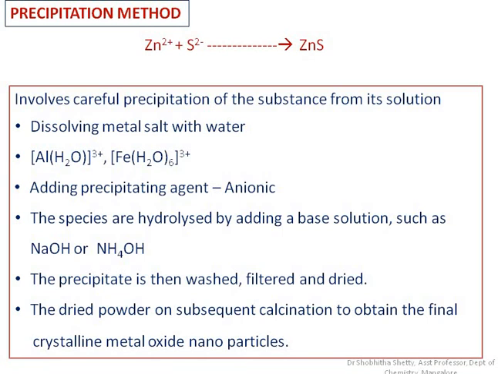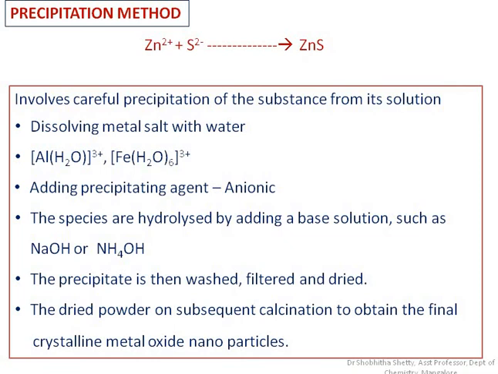What we can observe here is that this is a very simple method, and it is relatively economical also. There is no need for any equipment, just simple glassware and the reagent. The reagent is also a base, sodium hydroxide or ammonium hydroxide. So it is an inexpensive method, and we can synthesize a wide range of metal oxide nano powders easily.